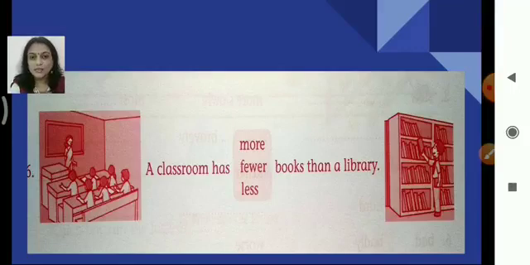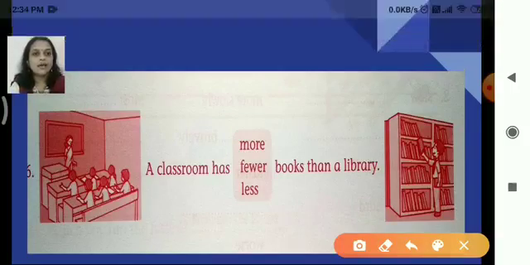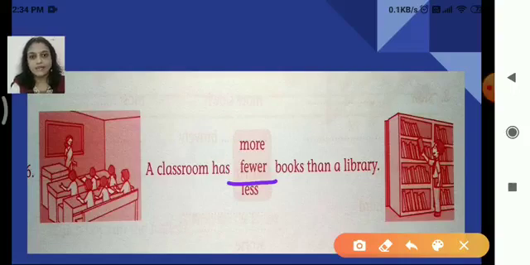Of course, the library carries more books, because there are many books kept there, and in a class we can hardly find a few books. So, definitely, what will be the answer? A classroom has fewer books than a library.